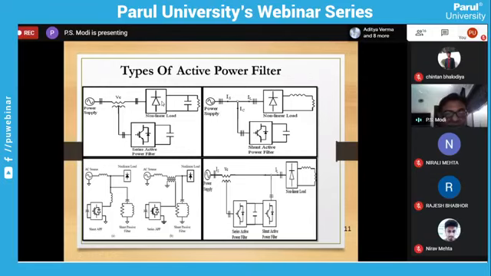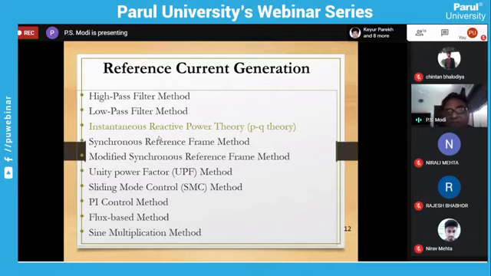So for that, how will the active filter come to know what type of correction it has to do? For that, we have to generate a reference current. There are different methods available by which we can find out what the fundamental current is and what the harmonic current is. We have to inject for the harmonic currents. So methods are available to separate the fundamental from the harmonic components.